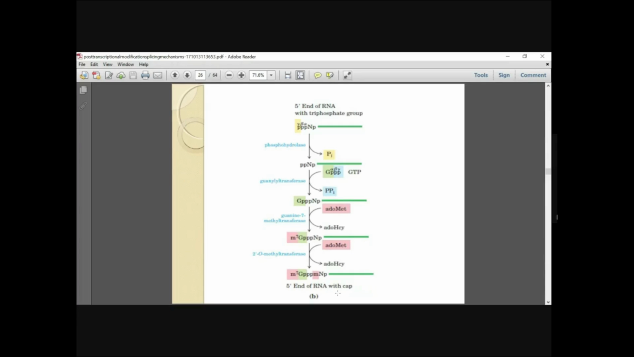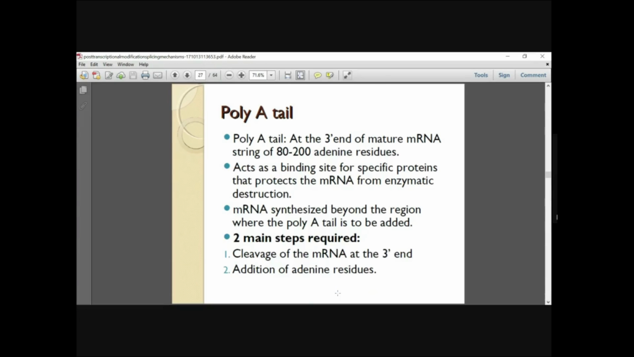So this cap mainly protects the mRNA from getting degraded by ribonucleases, and also helps in the binding of the ribosome with the mRNA. Because for translation to take place, which we'll study in the next unit, the ribosome is mainly required, right? Ribosome along with the mRNA, certain events take place, and then the mRNA will be translated into protein. Okay, so that is about 5' capping.